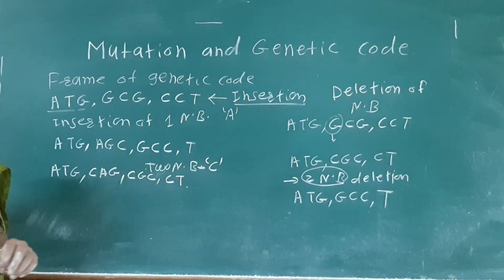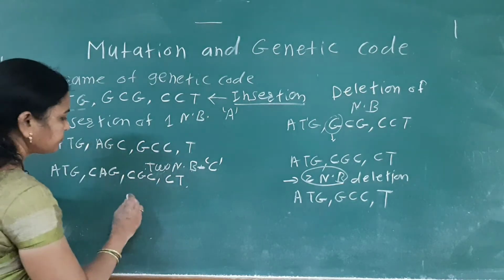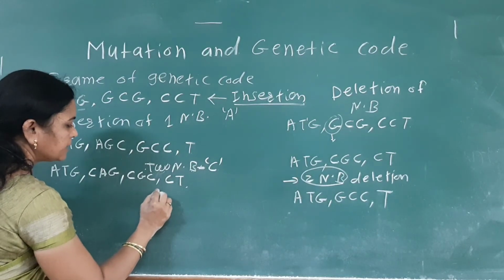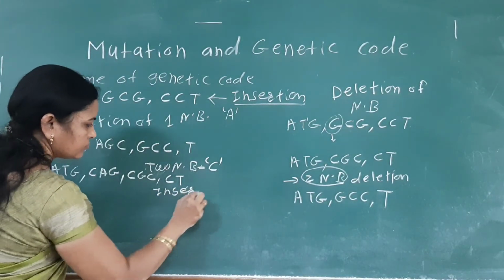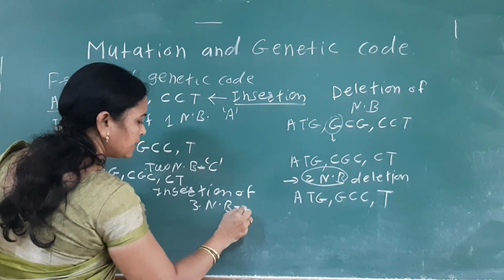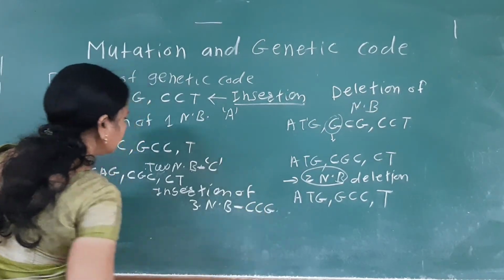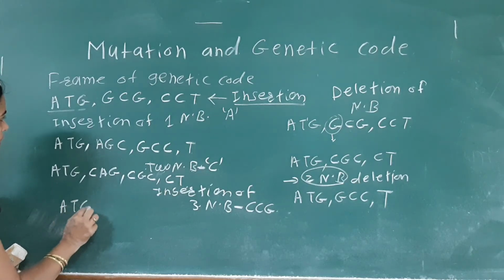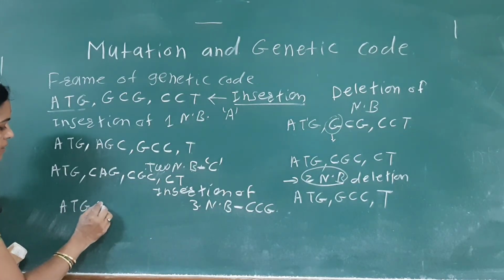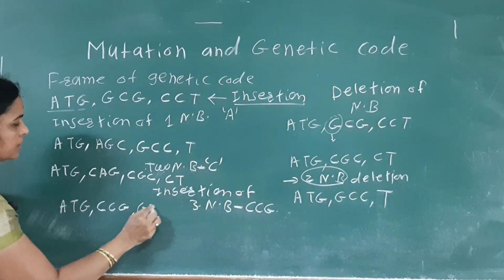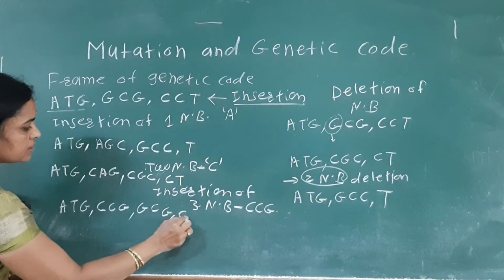If we add here the three nitrogen bases, for example CCG, that is the insertion of three nitrogen bases, then see how the sequence will be: the ATG, and then the second GGC, okay, then here the GCG, then CCT.